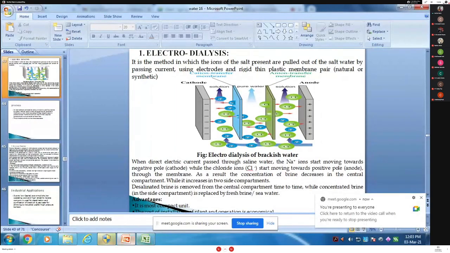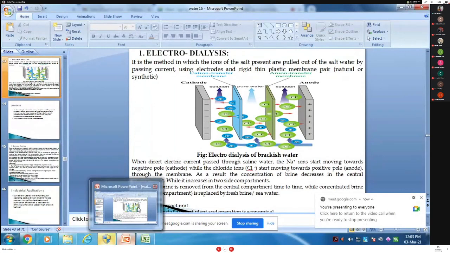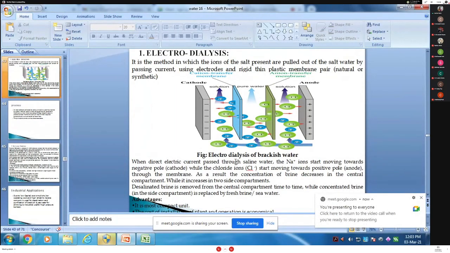Okay. Then what is the actual process, what happens when the current is applied to this unit?